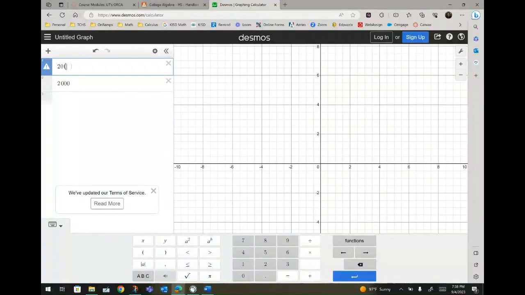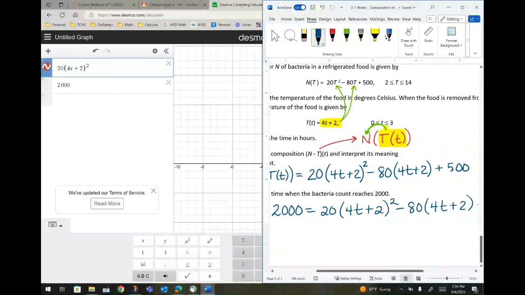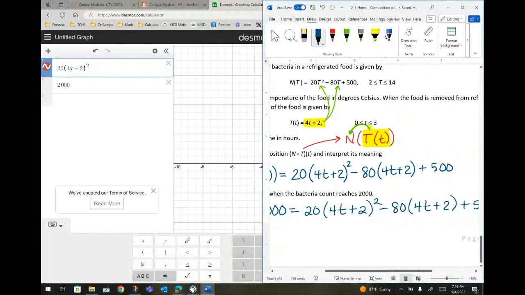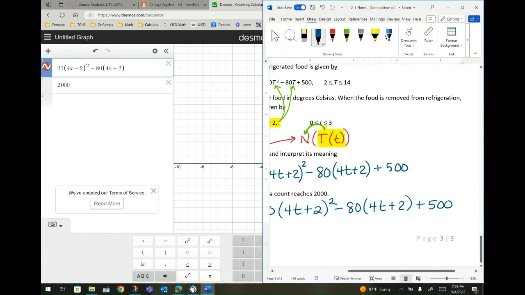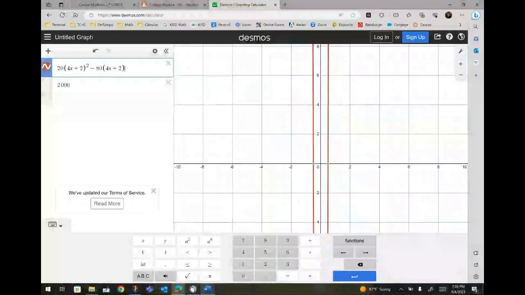4x plus 2, close parentheses, all squared, and then minus 80, open parentheses, 4x plus 2, close parentheses, and then plus 500.